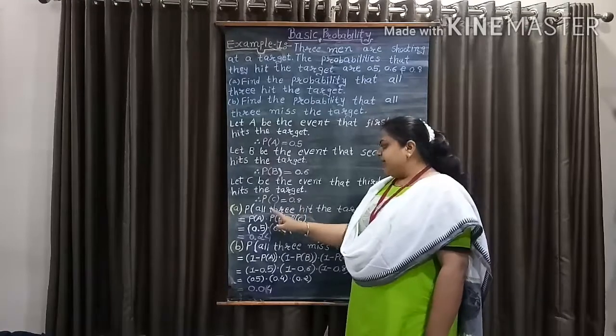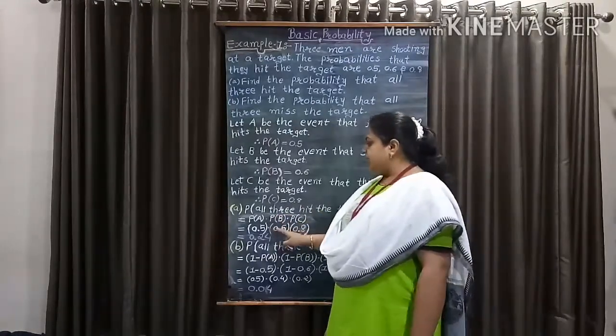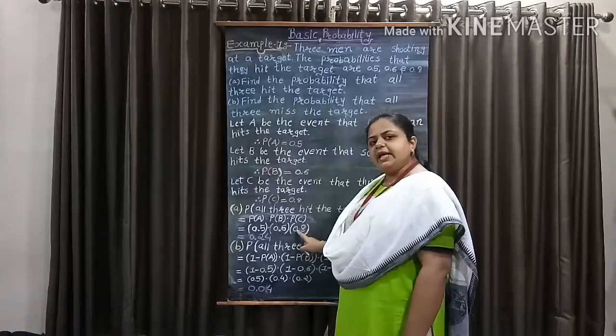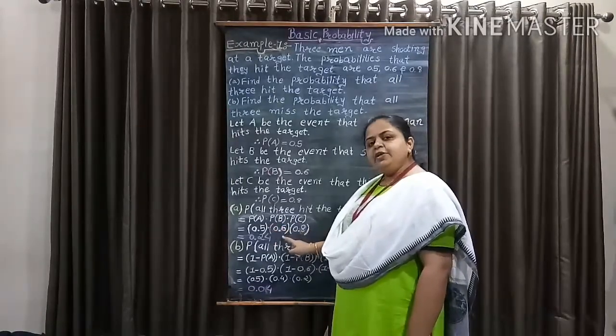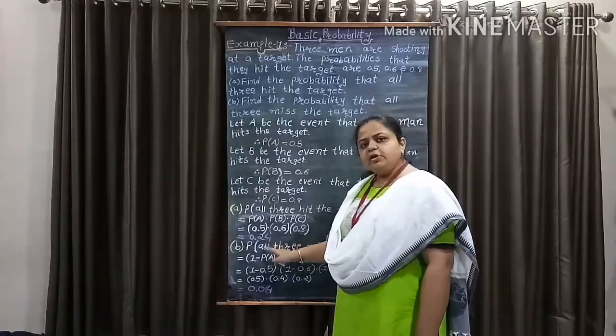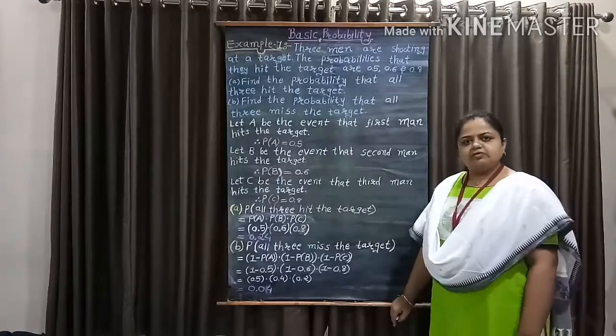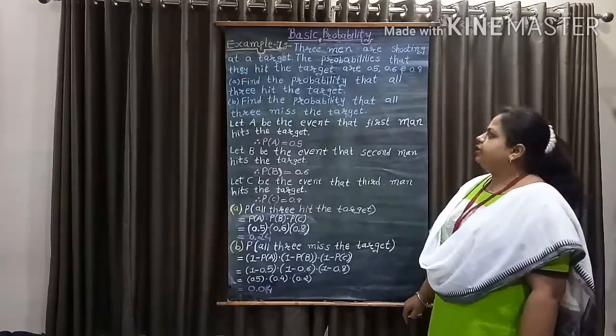So, probability of all three hit the target equal to 0.5 into 0.6 into 0.8, and 0.5 into 0.6 into 0.8 equal to 0.24. So, probability that all three hit the target is equal to 0.24.